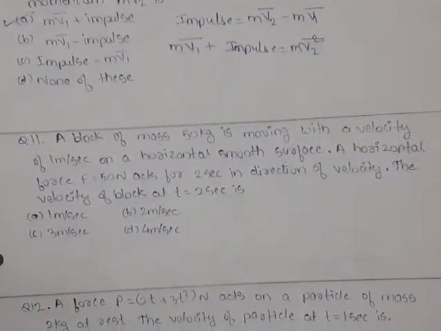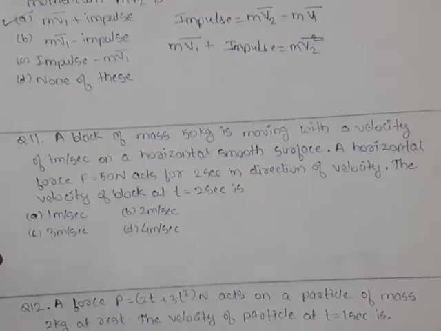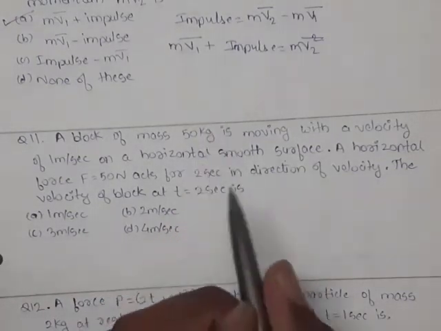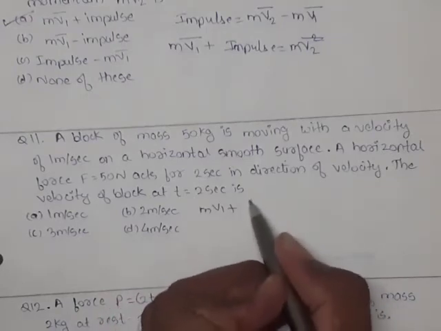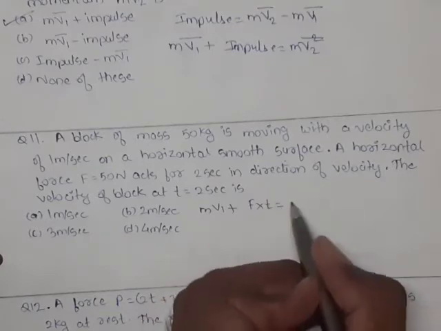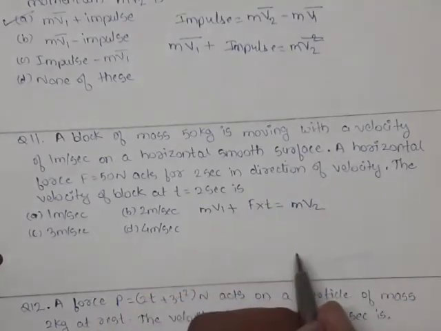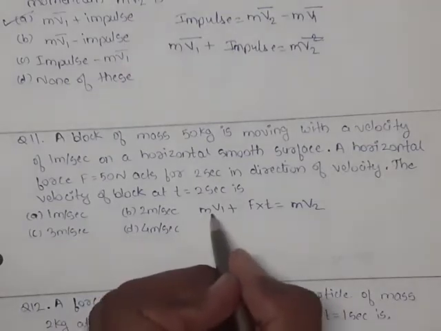For question 11, a body of mass 50 kg is moving with a velocity of 1 meter per second on a horizontal smooth plane. A horizontal force F equals to 50 Newton acts for 2 seconds in the direction of velocity. The velocity of block at t equal to 2 seconds. Here we are using impulse momentum theorem. Impulse momentum theorem is nothing but mv1 plus force acting for a short duration of time is equal to mv2, final momentum.